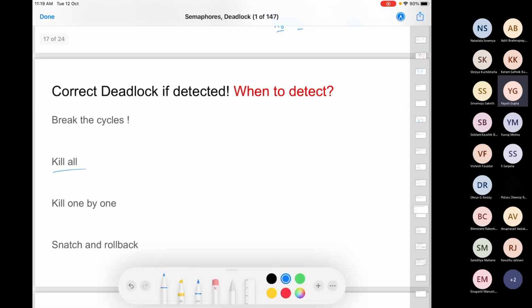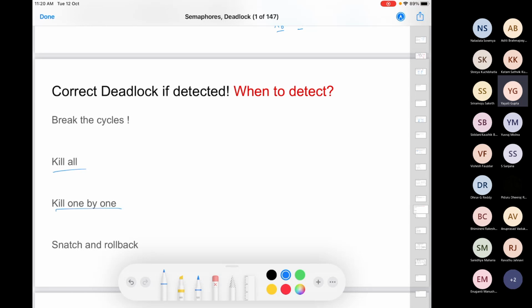The first policy is kill all. Whichever processes are a part of this cycle, all these processes are the ones which are deadlocked, all these threads, you kill all these threads. Again, not a good decision to kill every thread, right? So you can say, okay, I won't kill all, I'll kill one by one. You kill one thread, you see whether the deadlock is broken. If it's not broken, kill another. You stop when you kill the thread which leads to opening up of the deadlock.